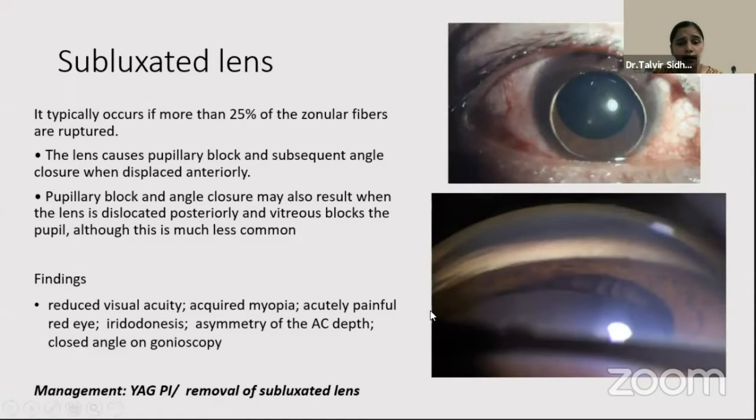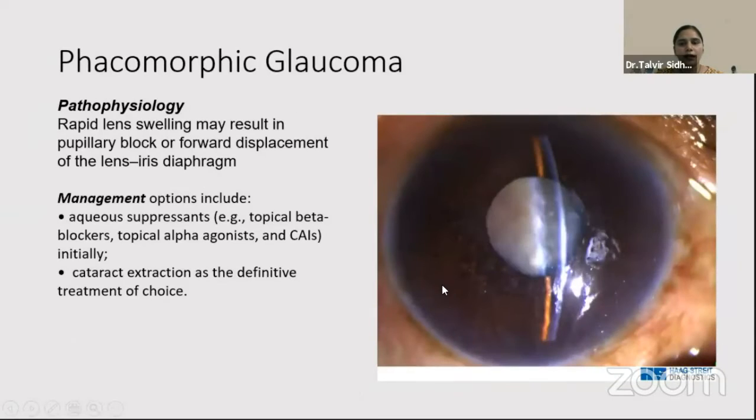Then another common cause of immediate rise of intraocular pressure after blunt trauma is usually anterior subluxation of the lens. Usually more than 25% of the zonular disruption is required to cause a pupillary block related glaucoma. The management of pupillary block in this case is actually not pilocarpine, but dilating the pupil and asking the patient to rest so that the lens can move backward. If not, YAG-PI might be done. In some cases of lens subluxation, removal of the subluxated lens might have to be done.